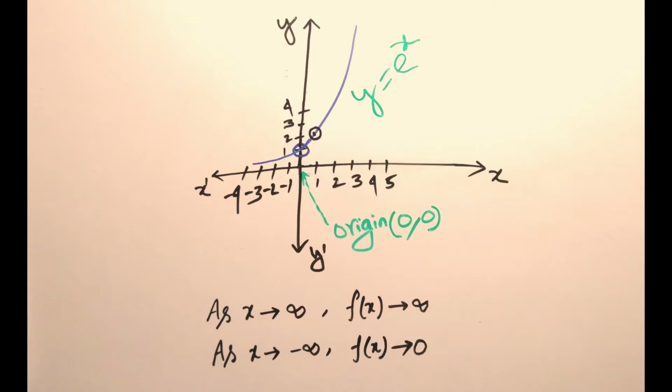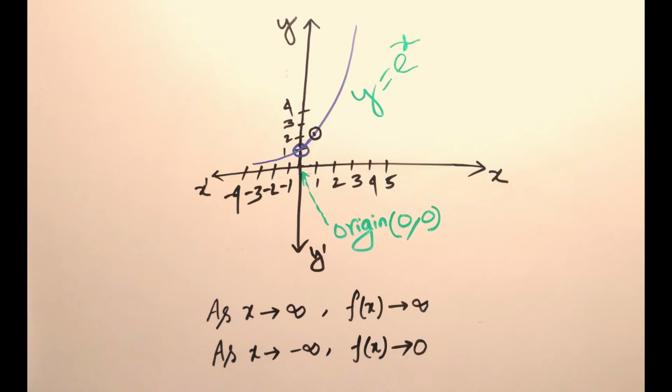Now to draw the graph, first of all, for x equals 0, our y becomes e power 0, that is 1. So one point on the graph is (0, 1). And for x equals 1, y equals e power 1, that is our e, the exponential e value, and that is 2.71 or thereabouts.